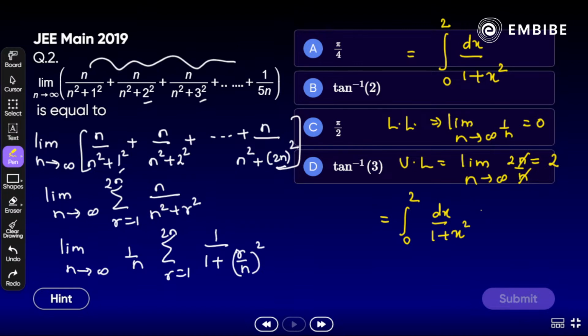Yes, it looks like a standard form. We can say it's nothing but tan inverse of x with the limit from 0 to 2. Tan inverse of 0 is 0. So we simply write tan inverse of 2 as the final answer. Correct? Yes, option B is the correct answer.